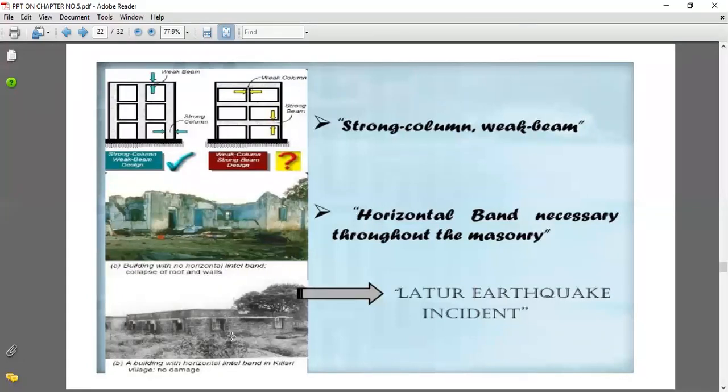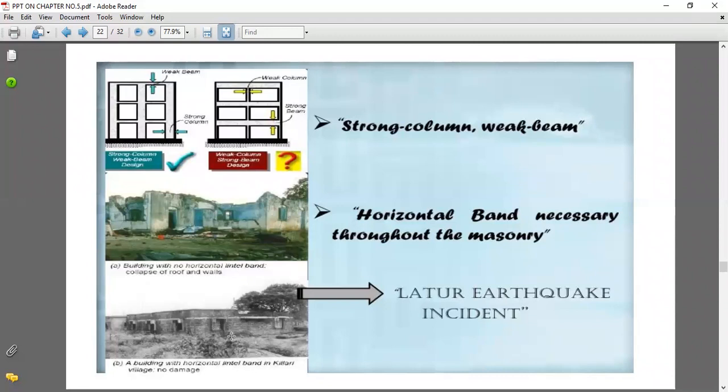But in the second case, they have shown the weak column strong beam concept. If we go for this weak column and strong beam concept, what will happen when earthquake loads come on the structure? During that external loading, our column becomes weak.